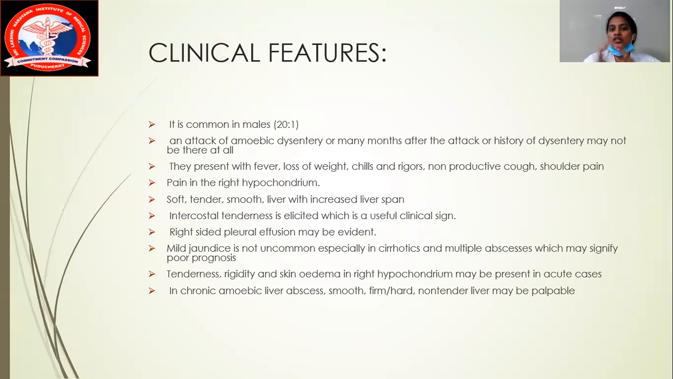Usually, the patient presents with fever, loss of weight. The patient can also have chills and rigor. The patient can have a non-productive cough and a shoulder pain. Okay. So next, the pain can be in the right hypochondrium because the liver is situated in the right hypochondrium. Therefore, the patient gets a pain in the right hypochondrium.